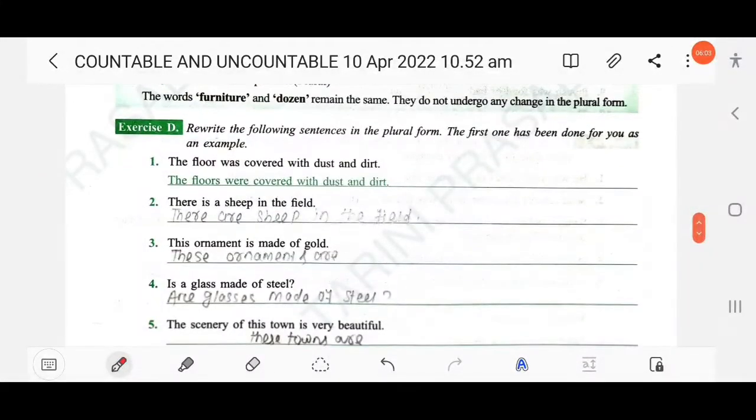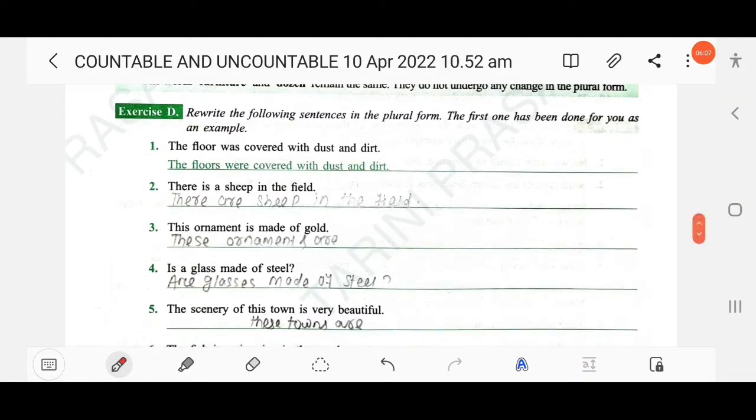Then next, rewrite the following sentences in the plural form. The first one has been done for you as an example. So here, the floor was covered with dust and dirt. The floor is singular, so you have to write floors. Then according to the subject, you also need to change the verb. So here was, you have to use were.